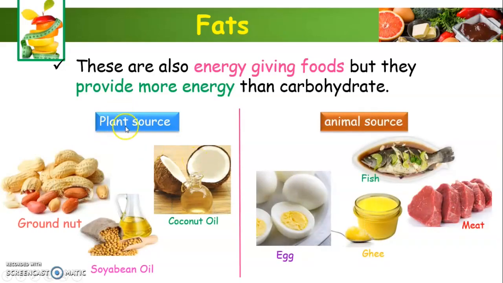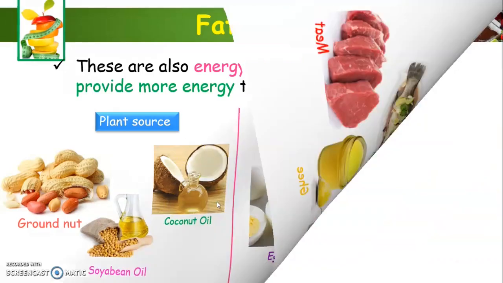Through plant source we get fat in the form of oil like groundnut oil, coconut oil, soybean oil. From animal source we get fat in the form of meat, fish, ghee, butter, egg, etc.